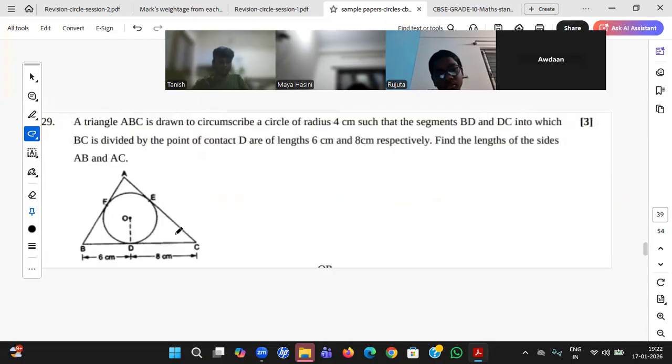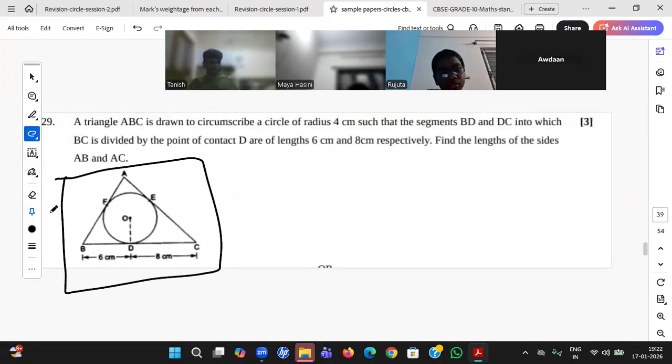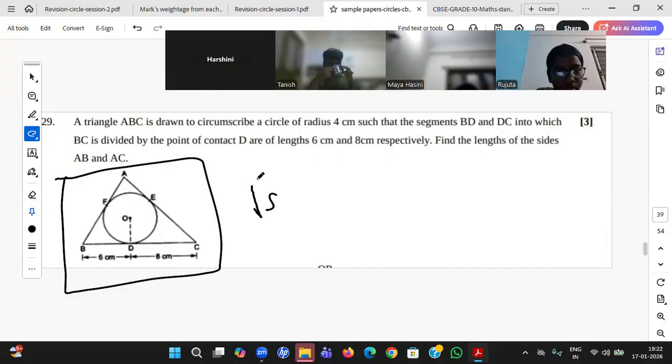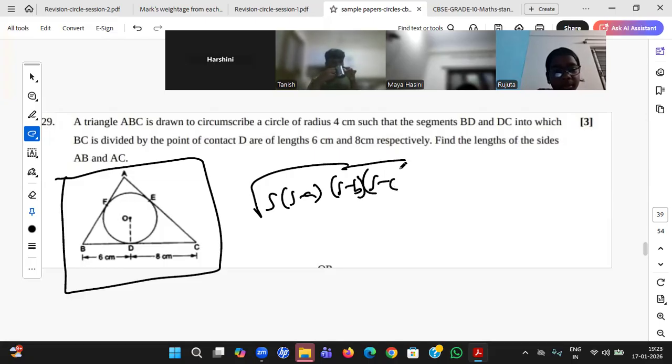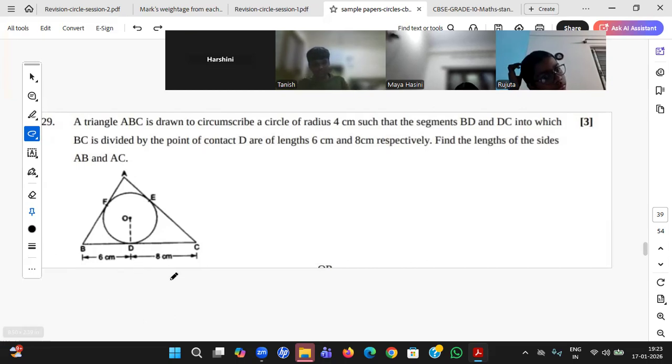This one is a direct formula, a plus b minus c by 2. Not required. You see, there is one particular repeated question. What is that, student? Forgot the name. S into root of s into s minus a into s minus b, what is this name? Heron's formula. Yeah, same question. He is not at all changing these numbers also. Many times it came. And Harshini knows the answer also. What is the answer, Harshini?